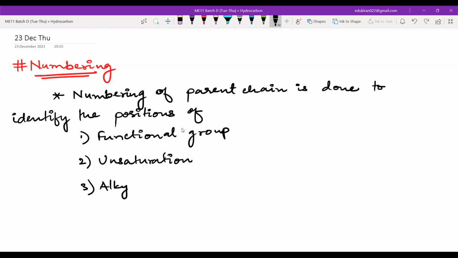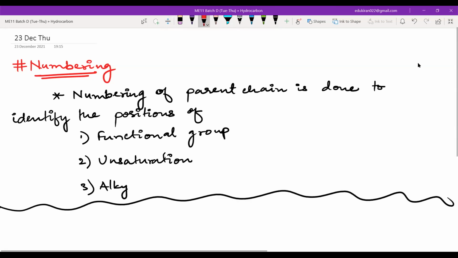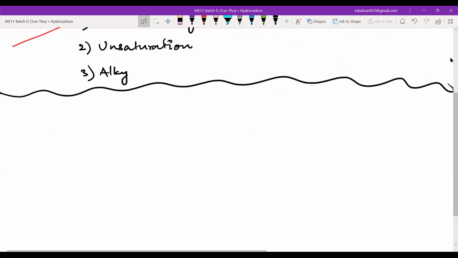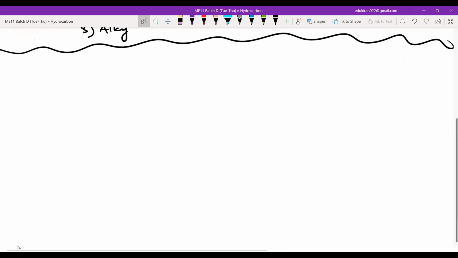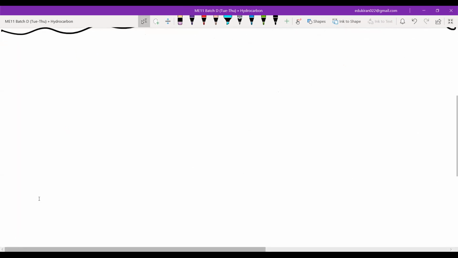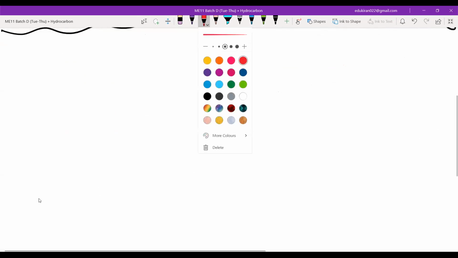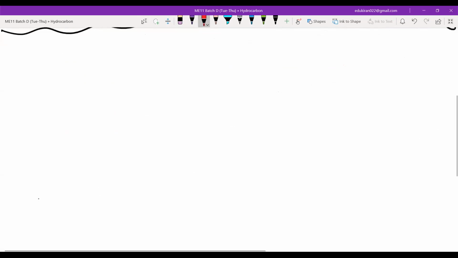Oh, wait a second. Sorry, please forgive me, you people don't remind me either. Cut this part. We have not done non-alkyl substituents. Tell me. Now you guys remember, yes or no? Non-alkyl substituents are also there, right? Yes, sir. You are completely lost in your own world. So you have to write non-alkyl substituents.